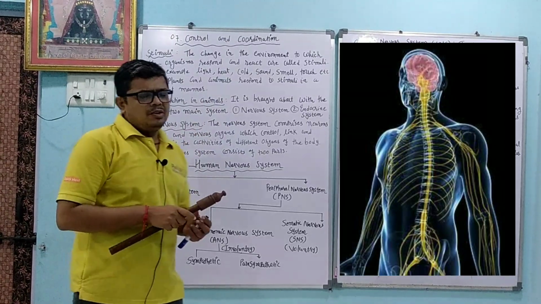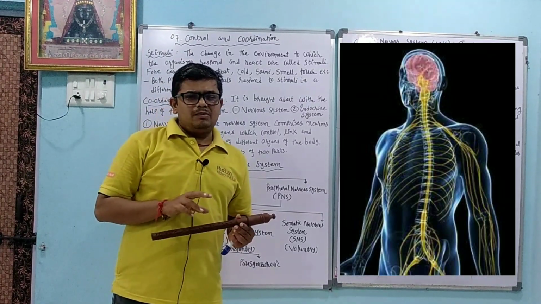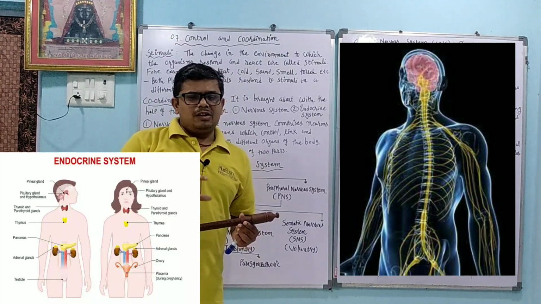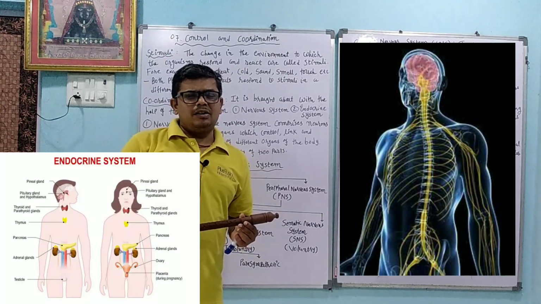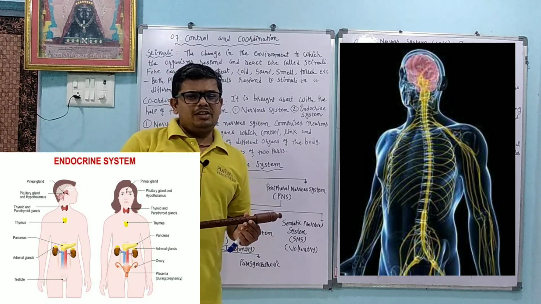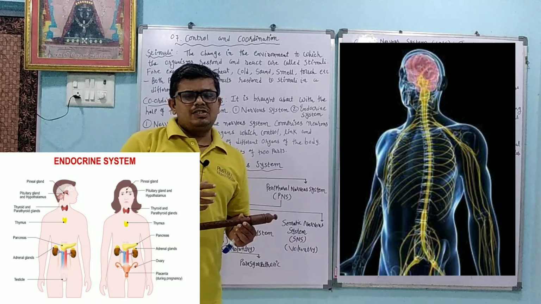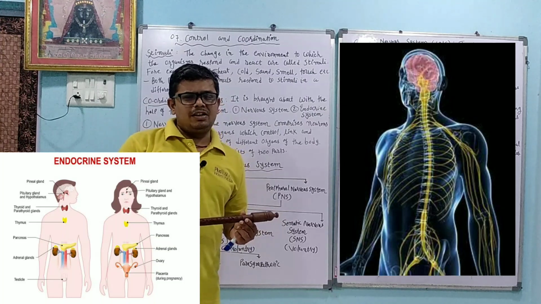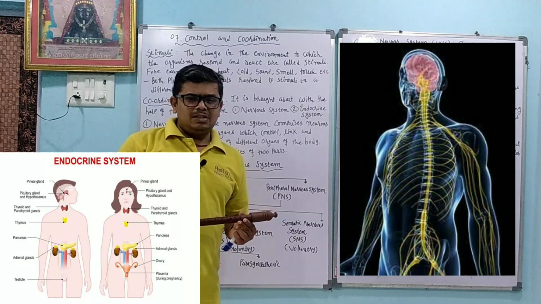Coordination in the animal. In the animal, two systems are there. One is called the nervous system and the other is called the endocrine system. In the nervous system, we can say the brain and spinal cord receive the message for the stimuli, and after that the brain interprets and responds to it. In the same way, we have another system called the endocrine system. It is also called the chemical messenger system. In it, different hormones are secreted from different types of glands, and in that way also the organism responds.